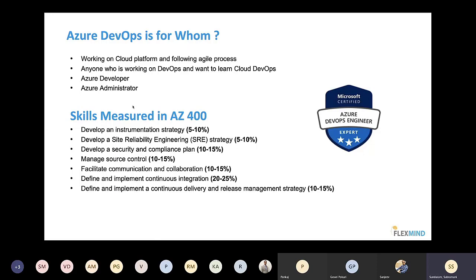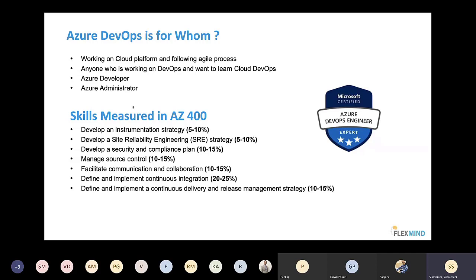Even if you don't know anything about DevOps, you can still learn Azure DevOps, because it gives you the value of the complete IT industry. It's not only for a particular field. It's not only for development. It's not only for testing. It's for the entire IT field.